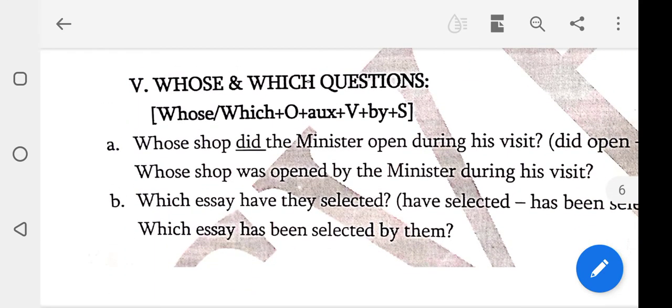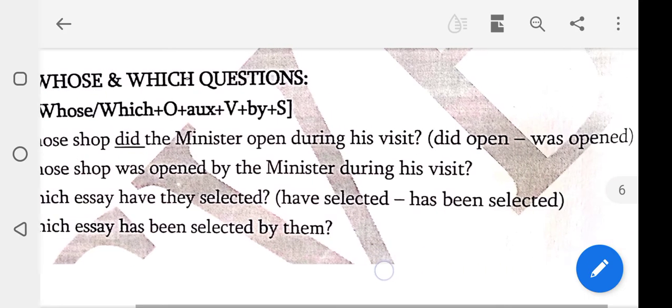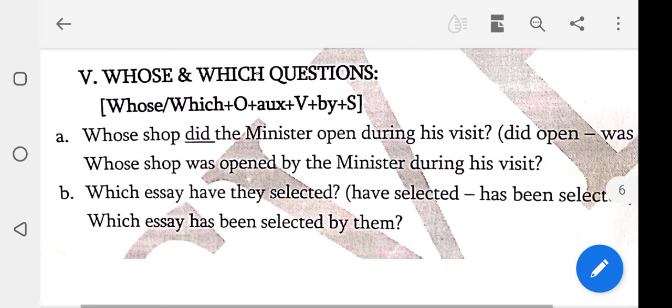Next one, whose and which questions, students. Whose or which, object plus auxiliary plus verb plus by plus subject. Whose shop did the minister open during his visit? Did open changes to was opened. Whose shop was opened by the minister during his visit?